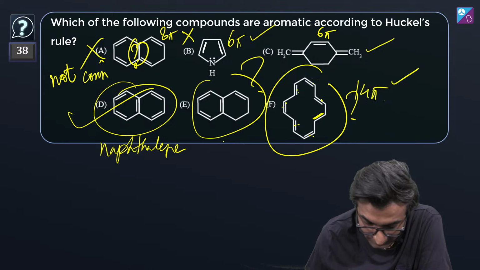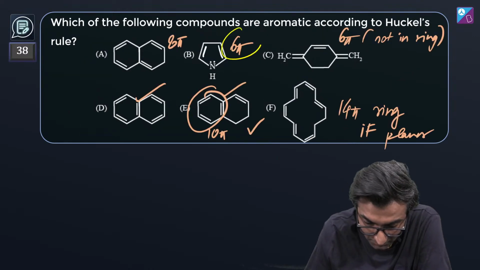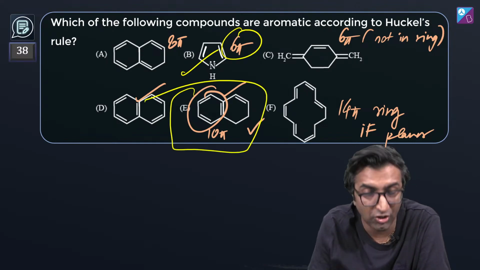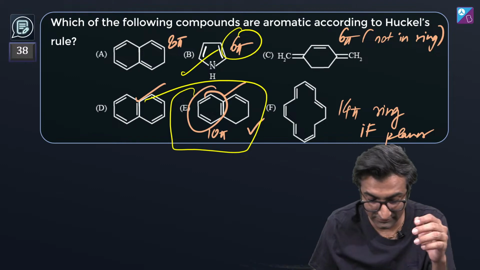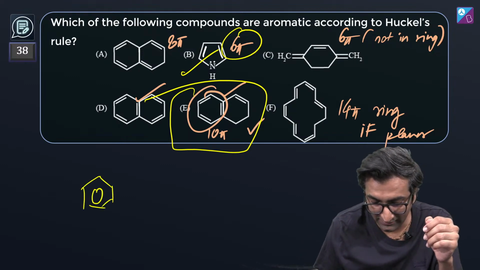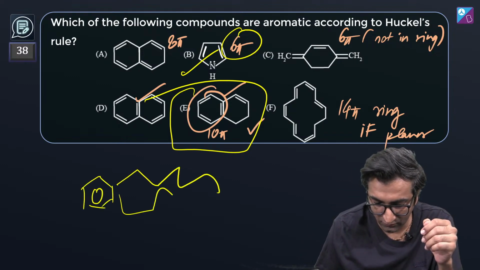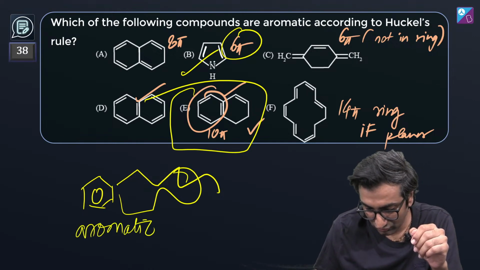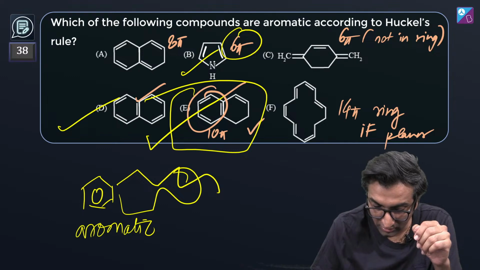So A is not going to be there for sure. B, yes, is going to be there. E is the hidden gem right here. This is going to be conjugated, and generally what happens is that if you have a benzene ring, then whatever you attach to it, this is going to be aromatic. Okay, so this is aromatic for sure.